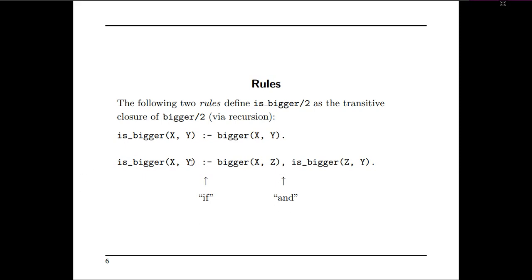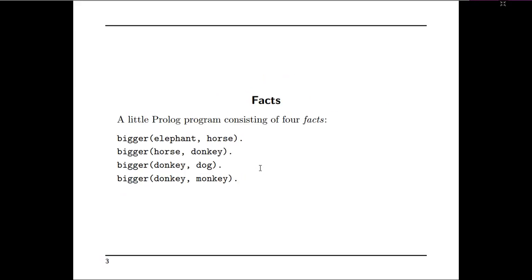Is bigger of X comma Y if bigger of X comma Z, some other animal, and is bigger of Z comma Y. That means you are supposed to check the bigness between two animals, and these animals must have some chain as we have seen previously, for example donkey monkey, horse donkey.